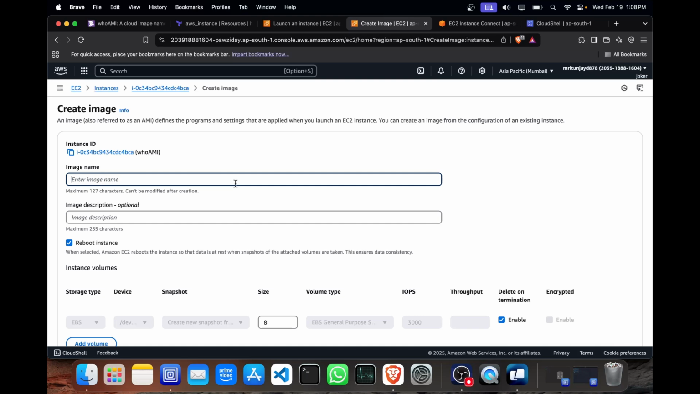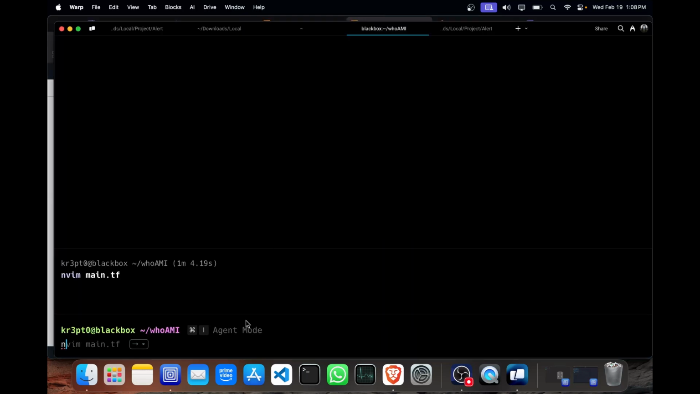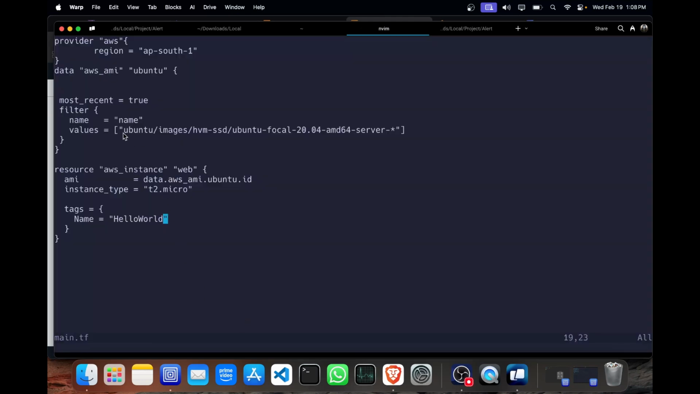For this whoAMI attack to occur, we have to give a doppelganger name for the same. Here in the script you can see it is searching for the Ubuntu images, so I have to give it a similar naming convention. First let me show you what this is doing.